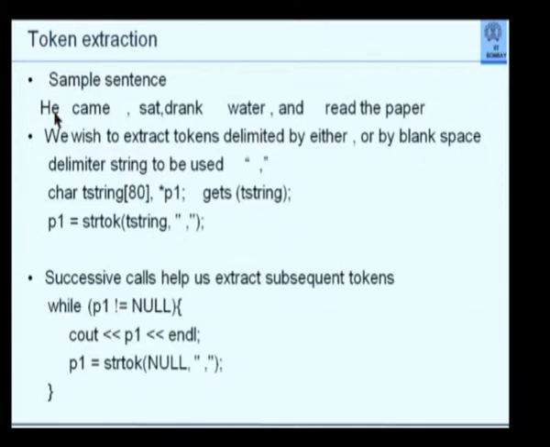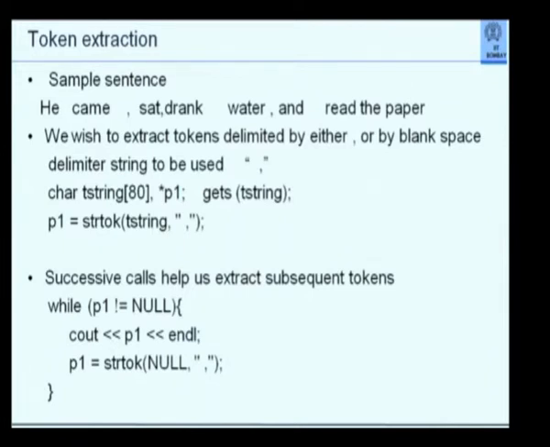So this is the sample sentence. "He blank blank came, blank blank comma blank, sat comma drank, no blank anywhere, blank blank blank blank, water, blank comma and etc. etc." This is the sentence. I say this sentence is delimited by commas and blanks. I don't know how many commas, I don't know how many blanks. Some words are separated by 3 blanks, some word is separated by only 1 comma, but I don't care.